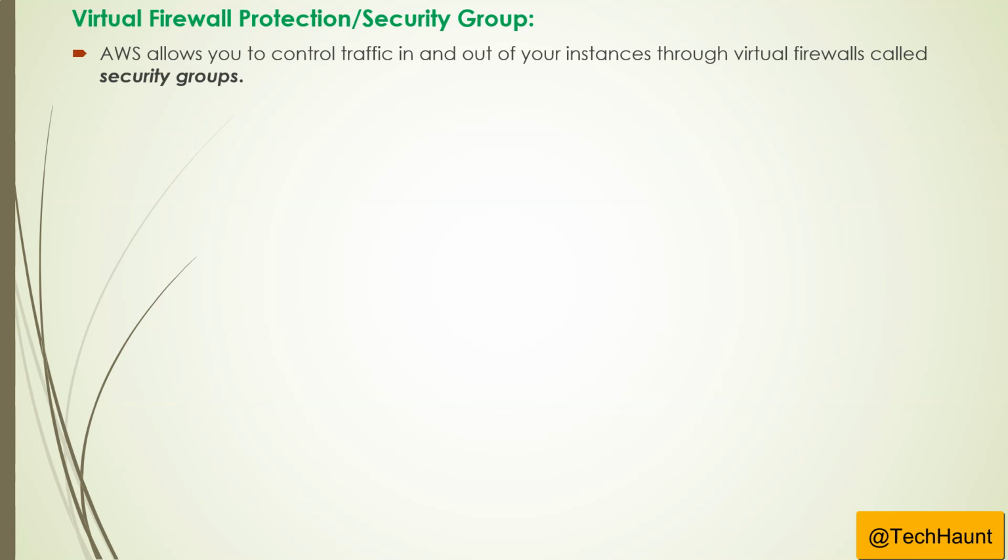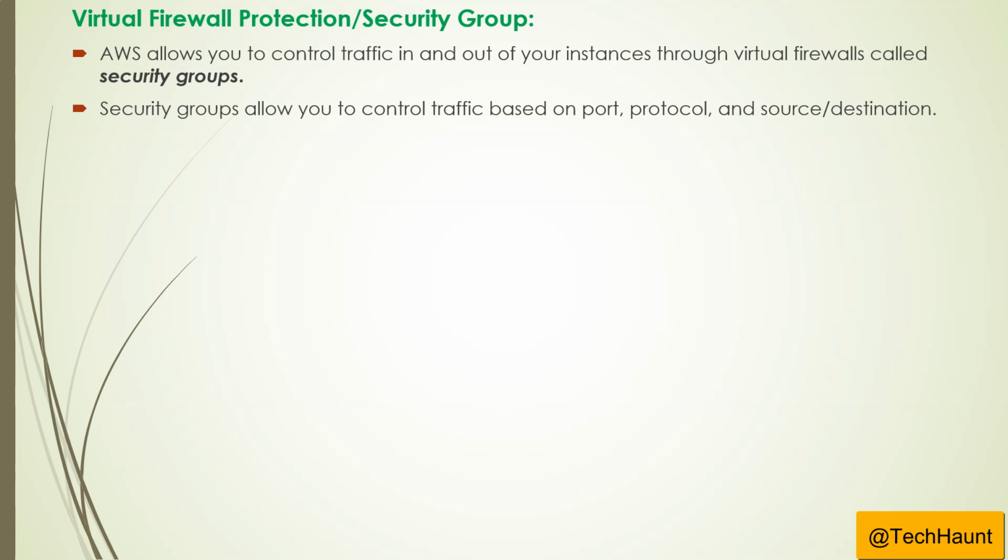Let's move on to virtual firewall protection, the security group. Just keep in mind we call a security group the virtual firewall as well. AWS allows you to control traffic in and out of your instance through a virtual firewall called security groups. It comes up a lot in the AWS exam.